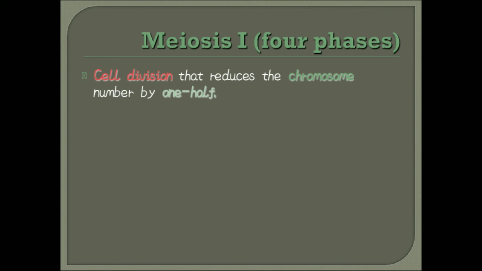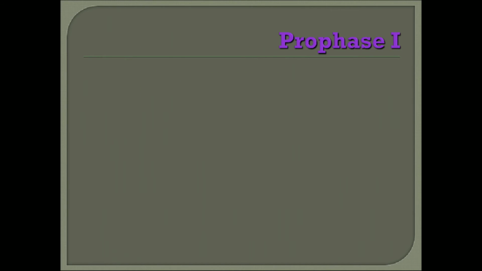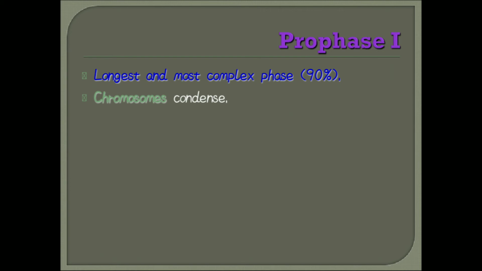Meiosis first has four stages: prophase first, metaphase first, anaphase first, and telophase first. It is a cell division that reduces the chromosome number by half. Okay, let us discuss prophase first. It is the longest and most complex phase of meiosis. Chromosomes condense in this stage.